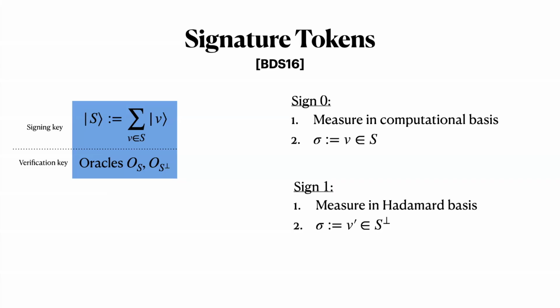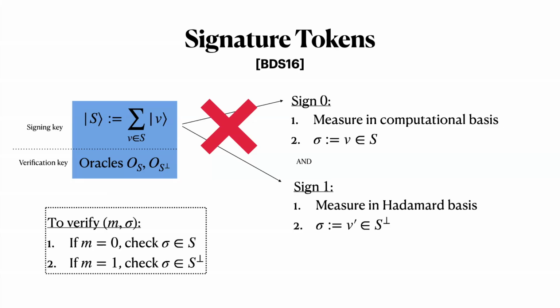Now, the security guarantee of these signature tokens says that you shouldn't be able to obtain a signature on both 0 and 1. And this is exactly what direct product hardness gives us. Furthermore, the direct product hardness does hold even when the oracles deciding membership in S and S perp are public. So the verification procedure using these oracles is public.